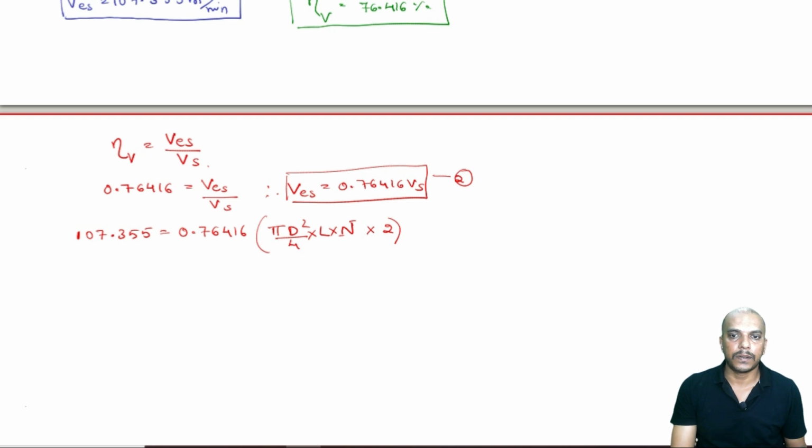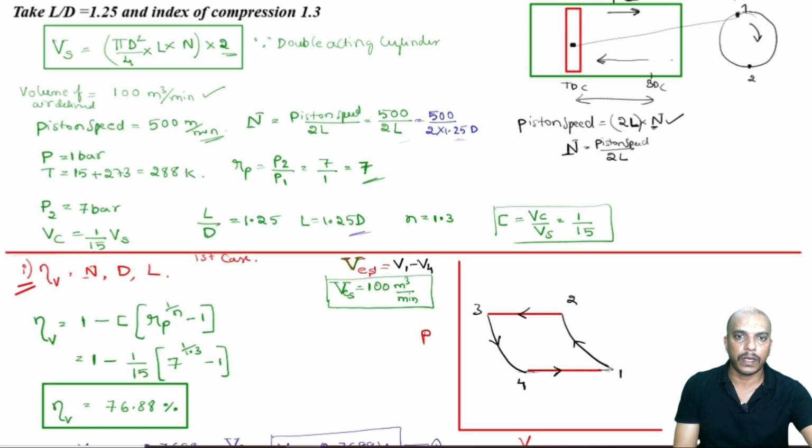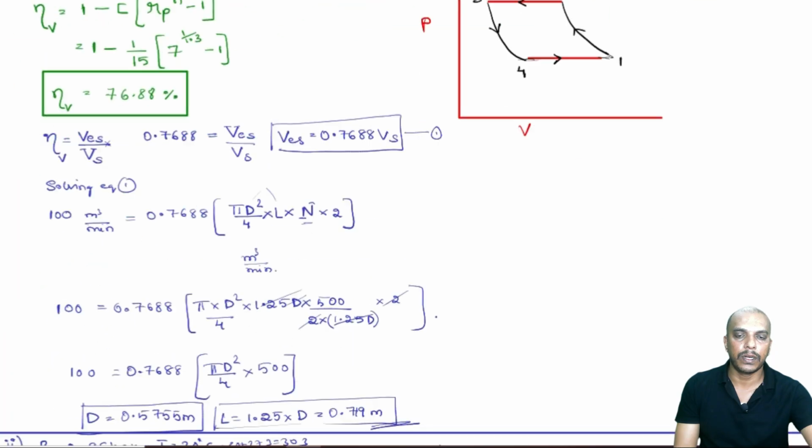L is equal to 1.25 d, and N is 500 by 2 into 1.25 d, as we solved before.